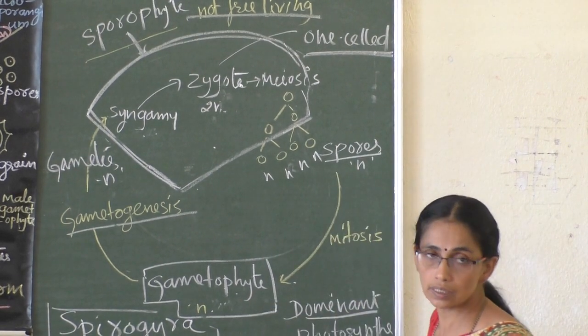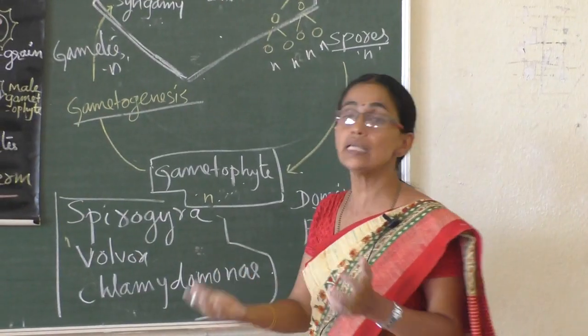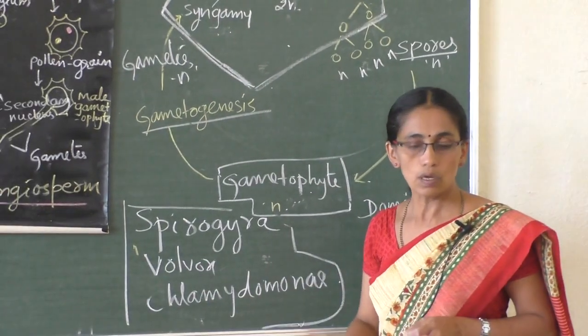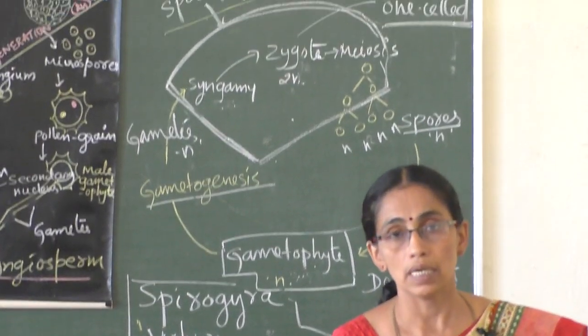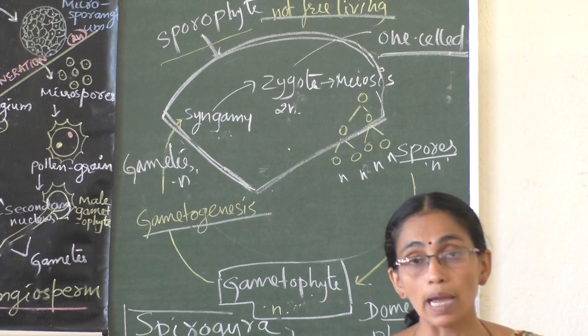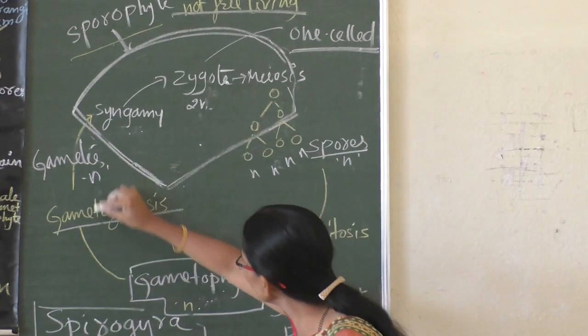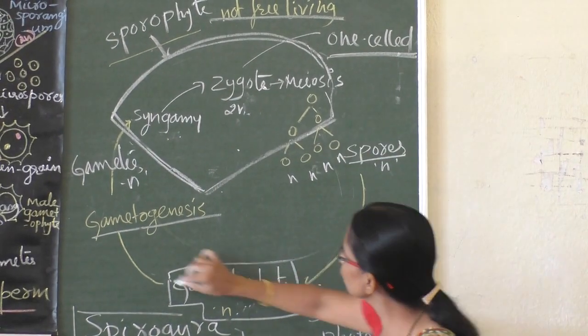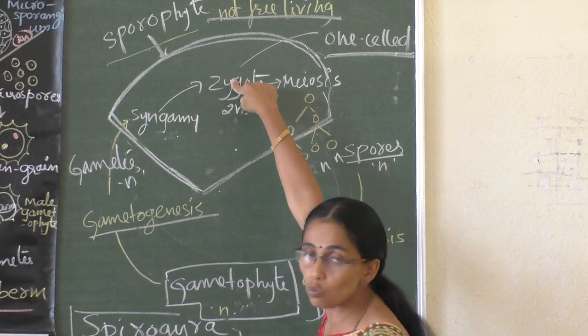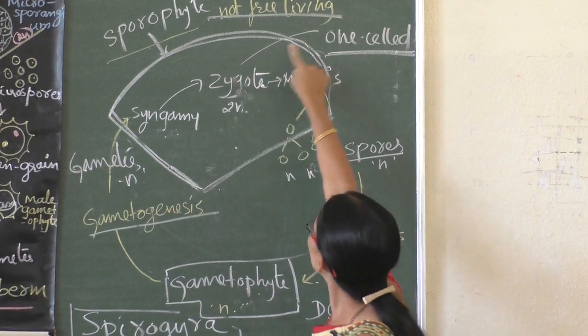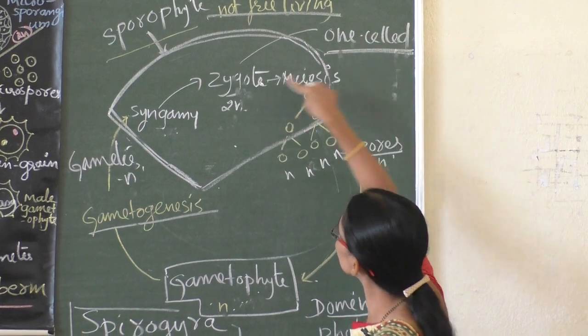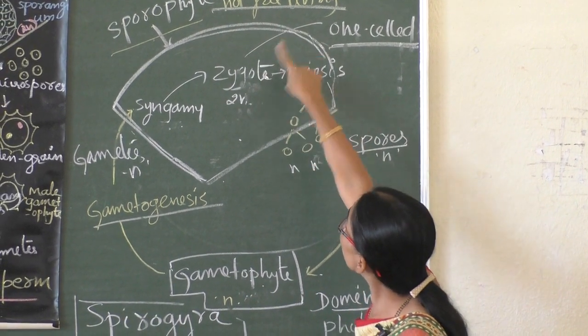This is the dominant and the photosynthetic one. So the plant body, what we see in nature, all these algae, are gametophytes, gamete producing. From here to here is the gametophytic phase, only a small one-celled stage, the zygote, which is not free living.